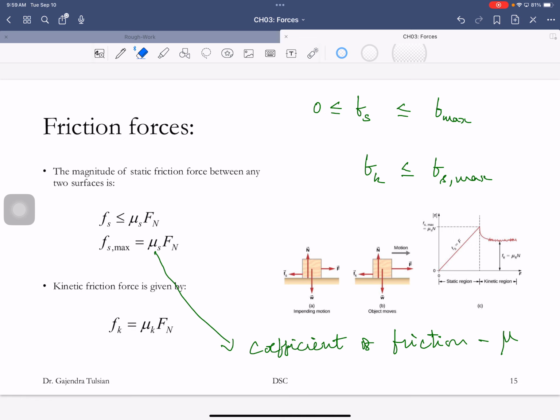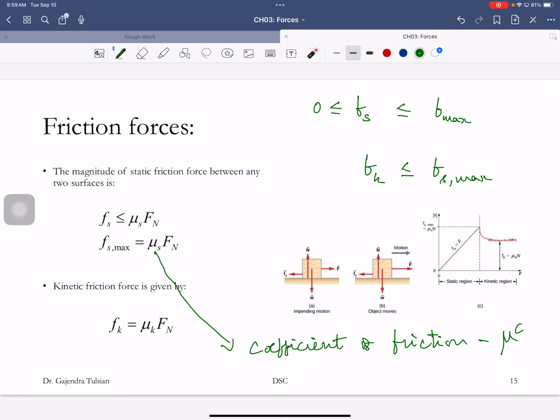So for instance, if you took this object and put super glue on it and put it on the table, what you've done is you've increased mu. Mu tells you how sticky two objects are. So there's the maximum static friction force, and there's the kinetic friction force.